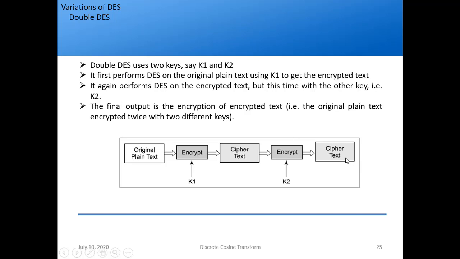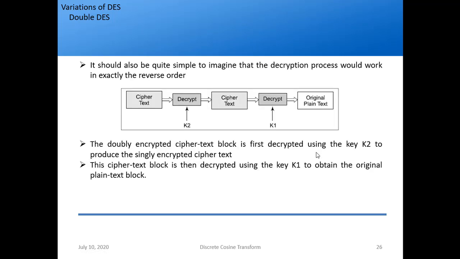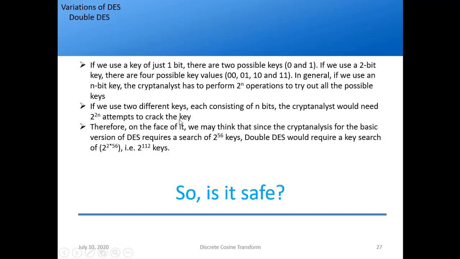So I finally get the ciphertext. So I am encrypting the already encrypted plain text. Okay. Then again, DES is a symmetric algorithm. So for decrypting, I use the keys in the reverse way: first K2 and then K1, right? So now we have made DES further complicated, right?